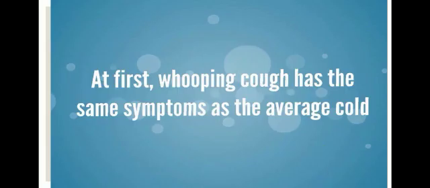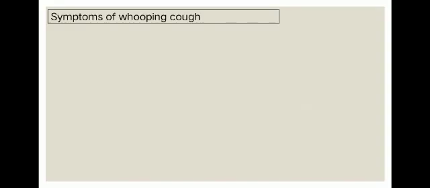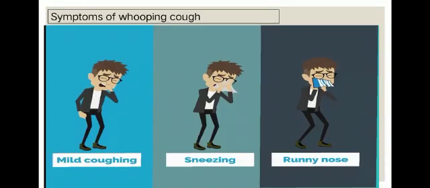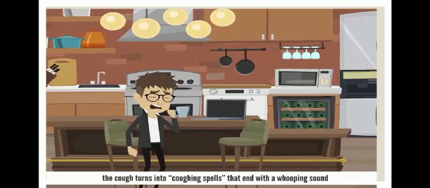At first, whooping cough has the same symptoms as an average cold. Now we see the symptoms of whooping cough. First, mild coughing, sneezing, running nose, then the cough turns into a harsh cough that ends with a whooping sound. This is the symptom of whooping cough. How to prevent this? We consult the doctor.